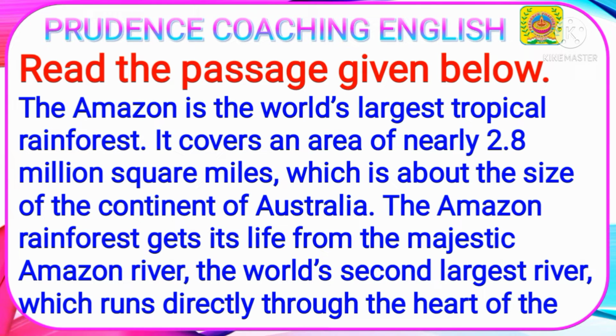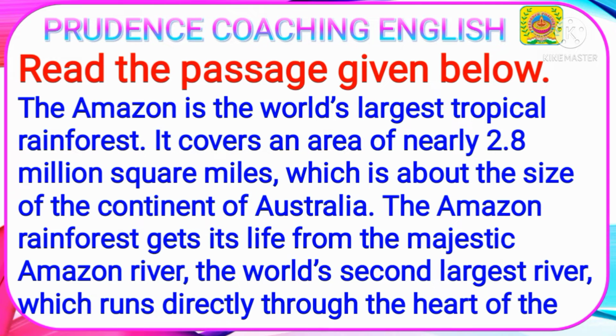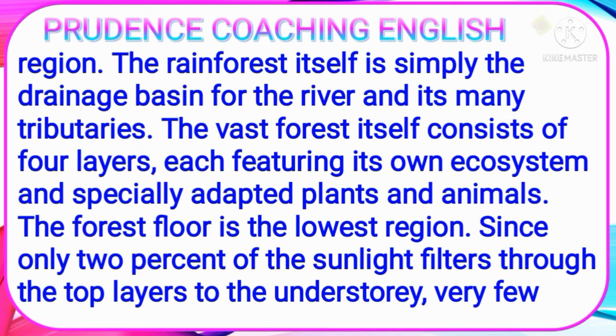Read the passage given below. The Amazon is the world's largest tropical rainforest. It covers an area of nearly 2.8 million square miles, which is about the size of the continent of Australia. The Amazon rainforest gets its life from the majestic Amazon River, the world's second largest river, which runs directly through the heart of the region.